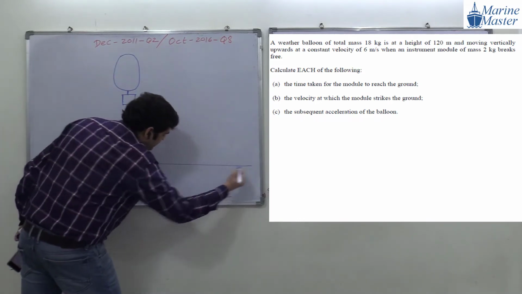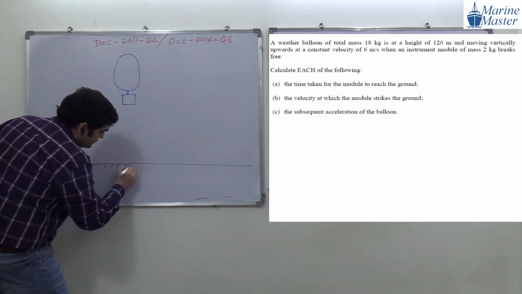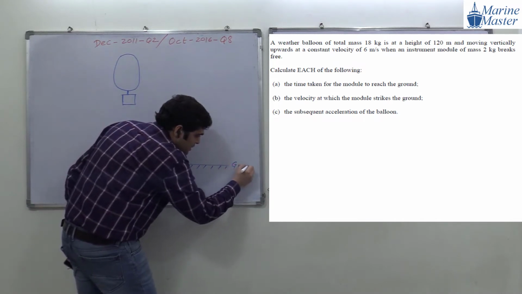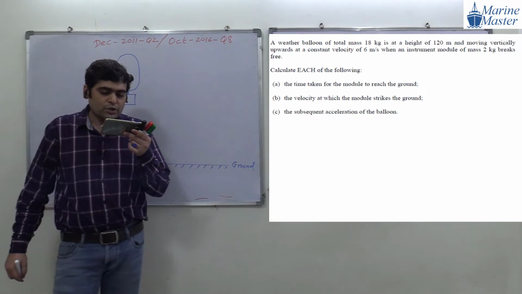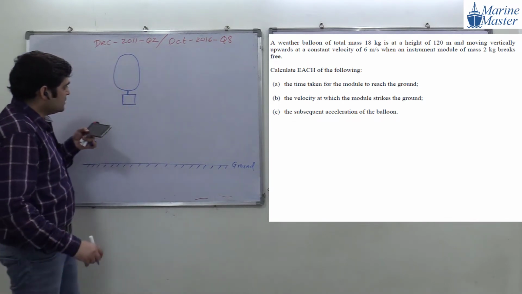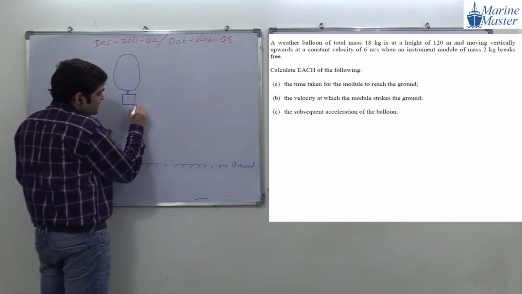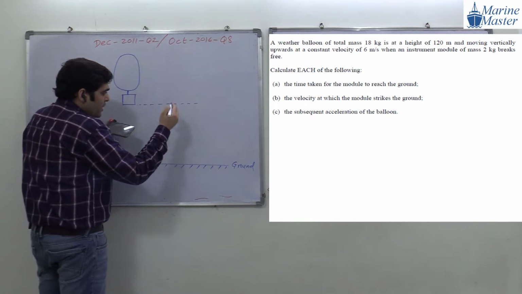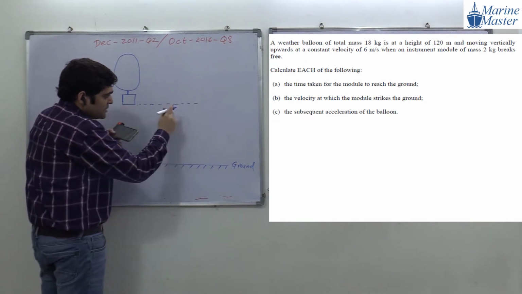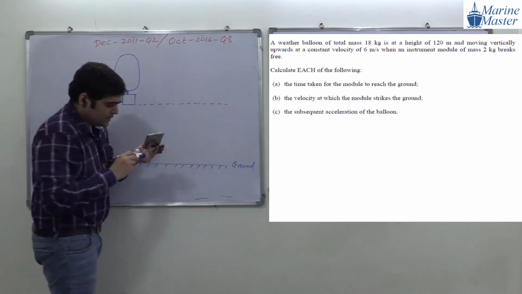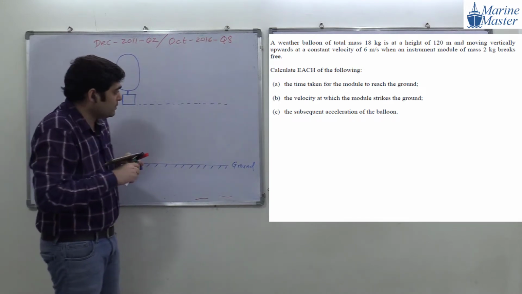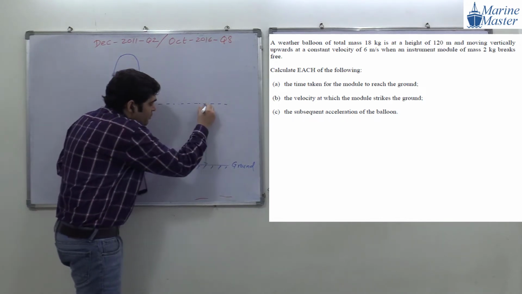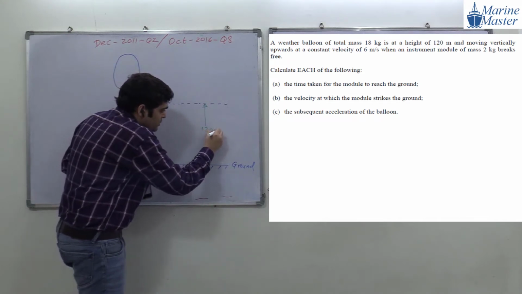And at a particular instant, suppose this is the ground level. This is the ground. Observe this point here, everyone. Don't write anything, just try to observe. So this is the ground, and this distance from the ground level is 120 meter.